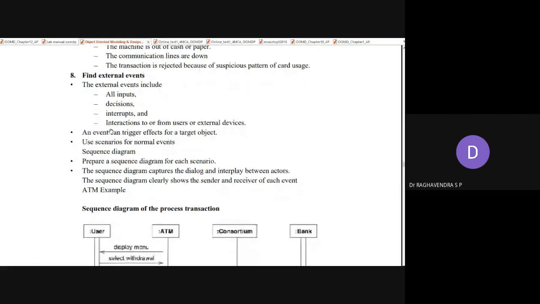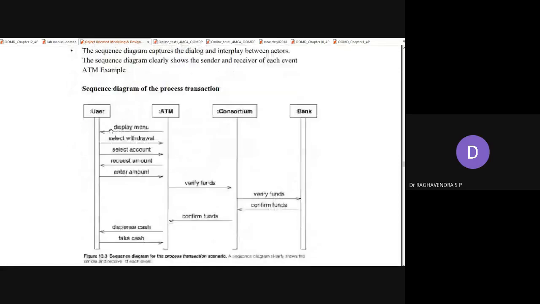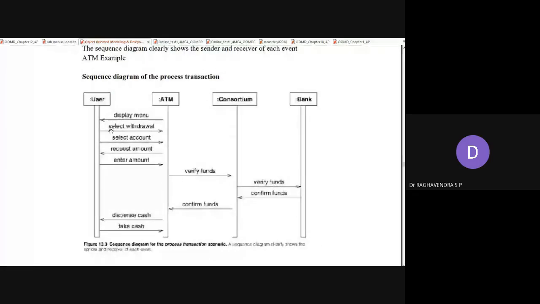So this is the sequence diagram for the ATM machine. Like a user, when he enters the ATM terminal, he will be shown a menu where he will choose to withdraw, and he will choose his account, SP account, and he will give the denomination amount also. Now this machine will forward this information to the consortium to check whether he has sufficient balance in his account.